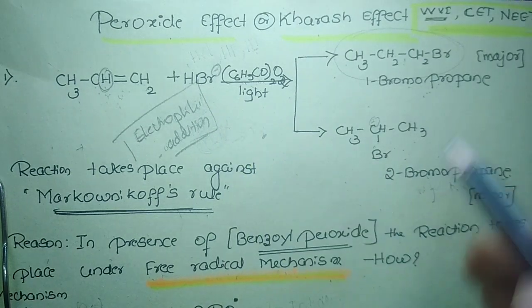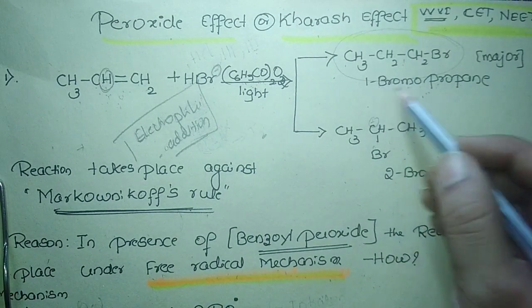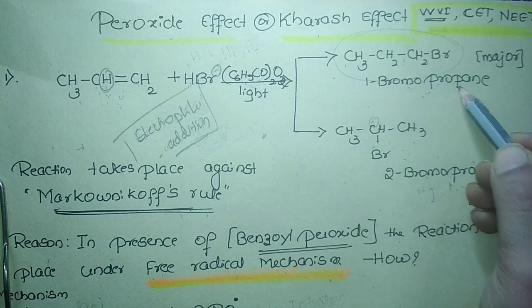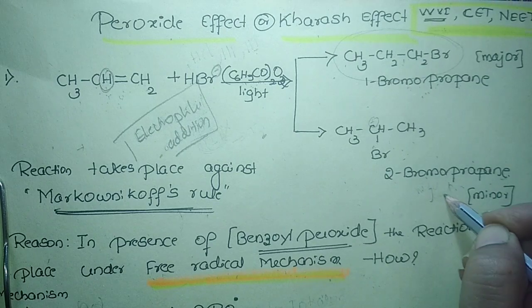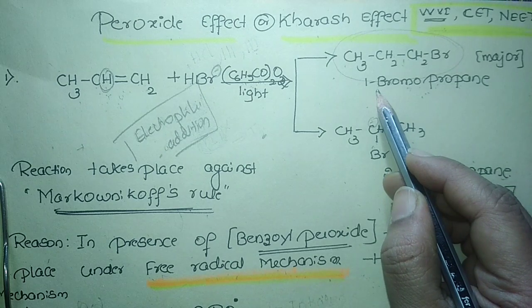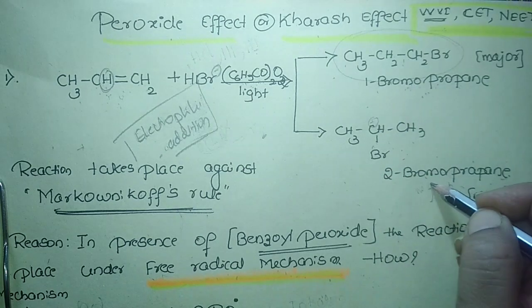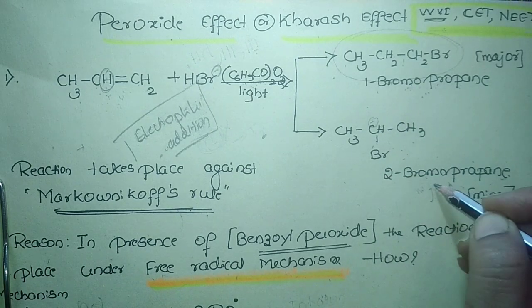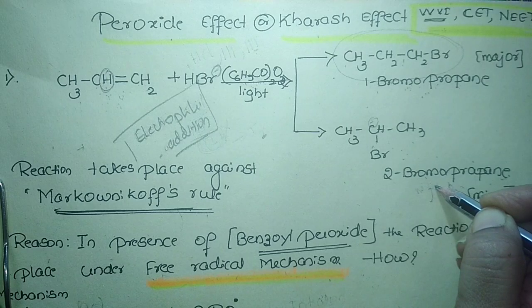Here you are going to get 1-bromopropane as the major and 2-bromopropane as the minor product. Repeating, 1-bromopropane comes as the major and 2-bromopropane comes out as the minor product, which is against the Markovnikov rule.